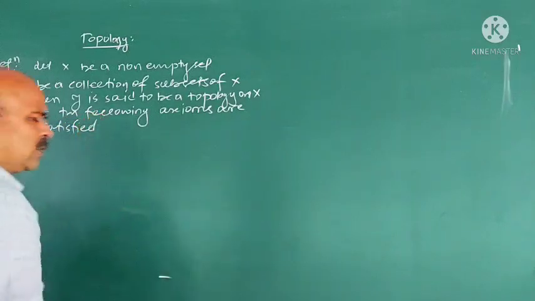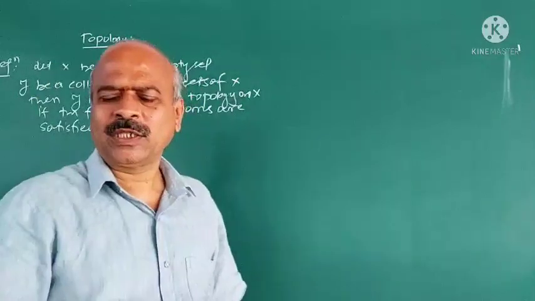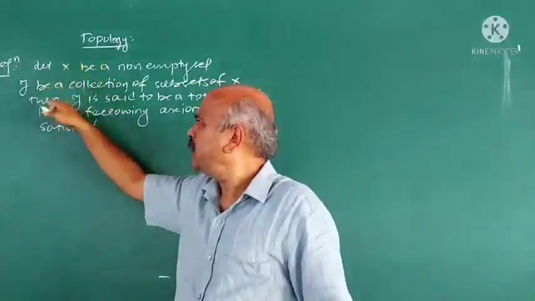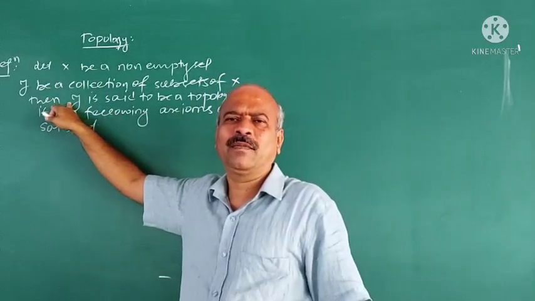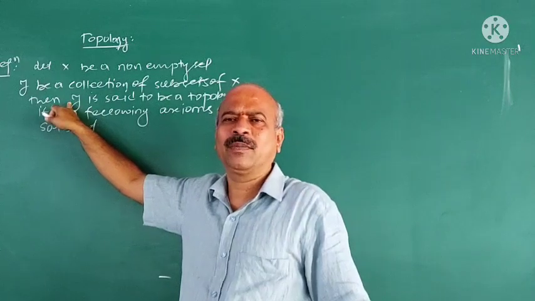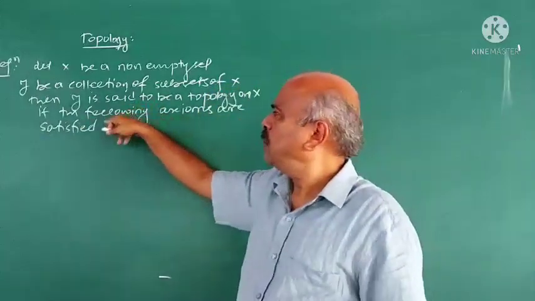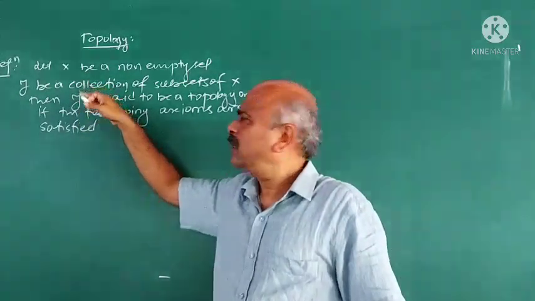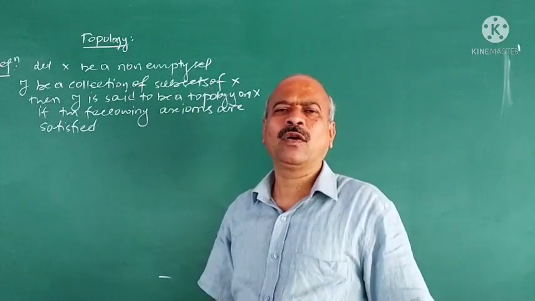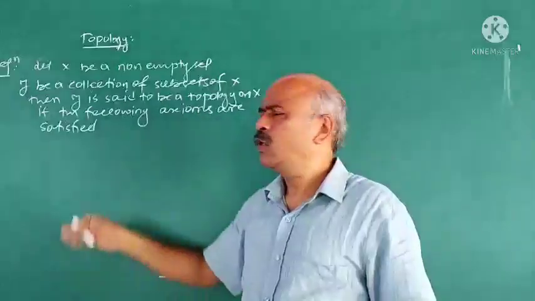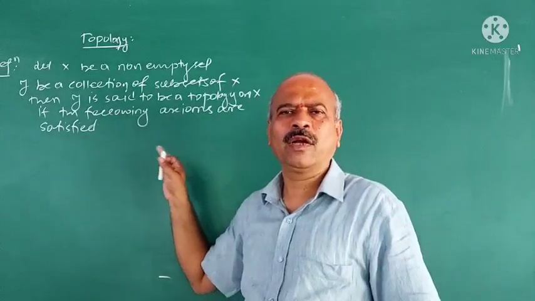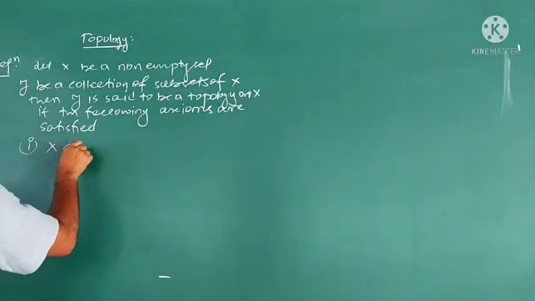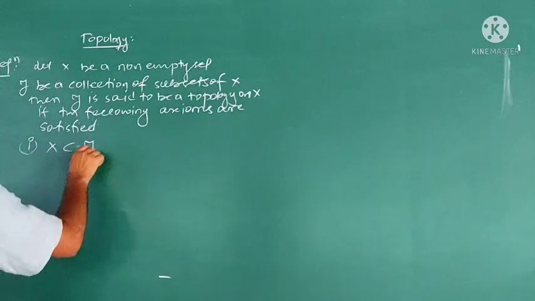So what is topology? Topology means there are two things. First is a non-empty set X, and in X a collection of subsets of X is taken. Tau is a collection of subsets of X. Then if that collection tau satisfies the four conditions, called the axioms of topology, tau is called a topology on X. First axiom: X must belong to tau.